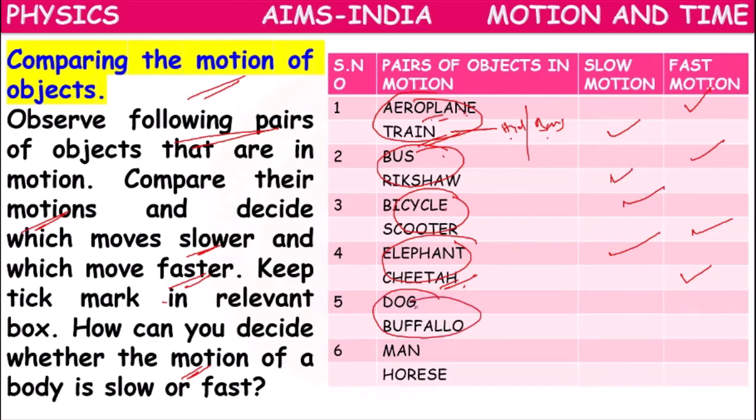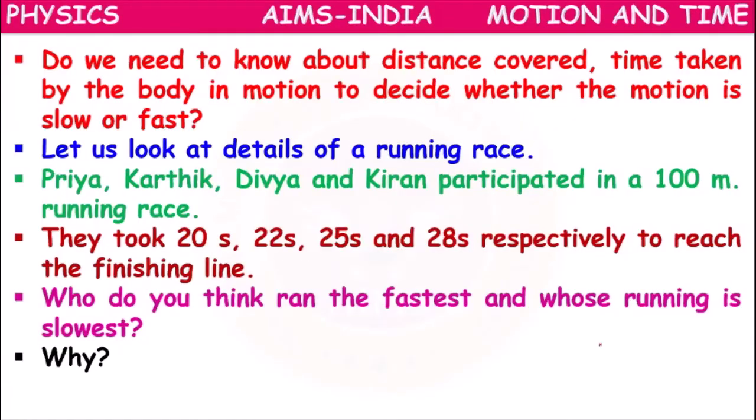Dog and buffalo: dog moves fastest, buffalo moves somewhat slow. Man and horse: horse moves fast, whereas man moves slow. Like this we can compare slow motion and fast motion. Here we have to consider distance covered and time taken, so that with the help of distance and time we can tell whether the motion is slow or fast.